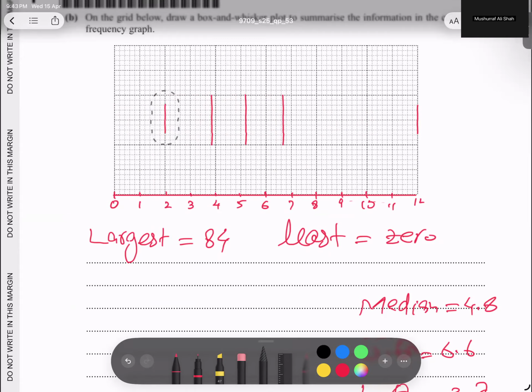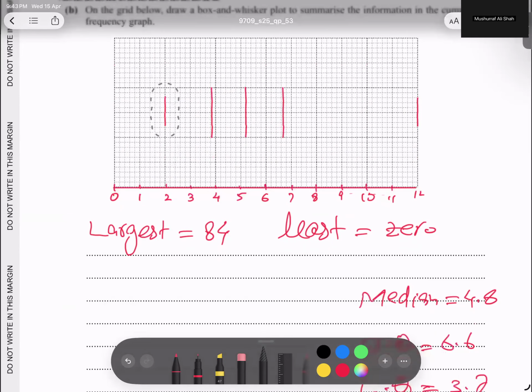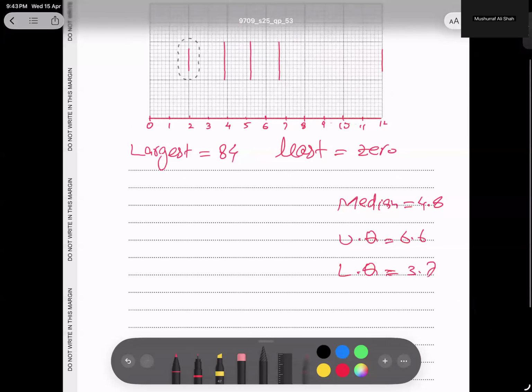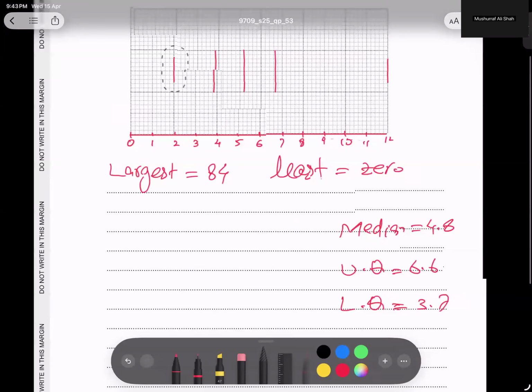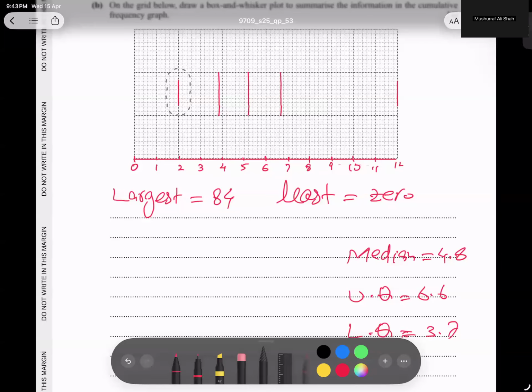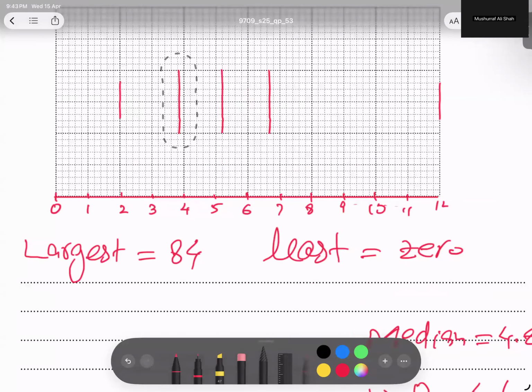Okay. And after this, what is my low quartile? 6.6, but the median is smaller than that. Hold on. No, sorry. The low quartile is 3.7. 3.7 is 3.6 and a half box. Done.